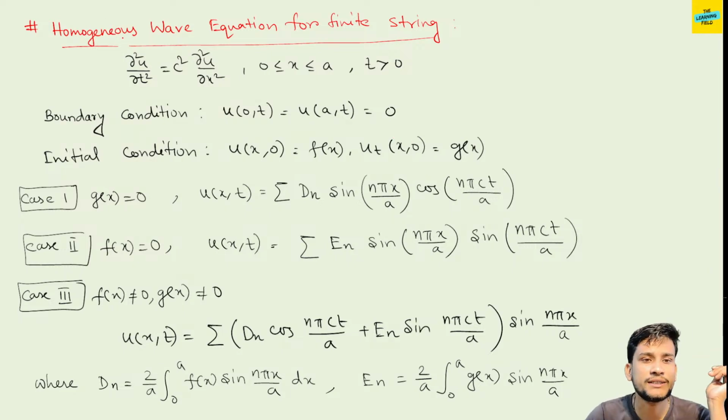Fine. So it says the homogeneous wave equation for finite string. The equation is del 2 u by del t 2 equal to c square del 2 u by del x 2, for 0 less than or equal to x less than or equal to a and t greater than 0.